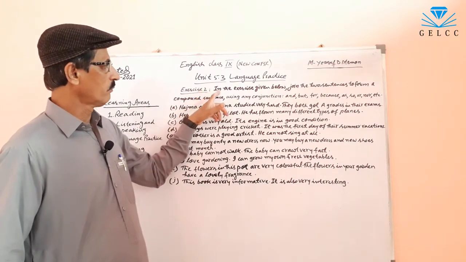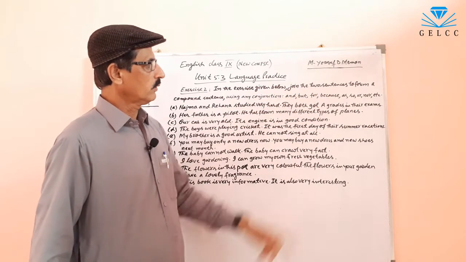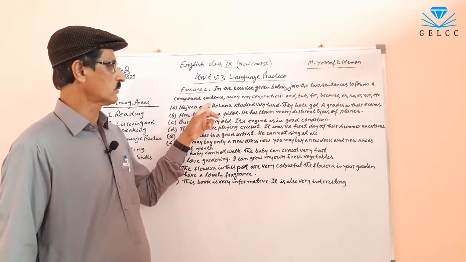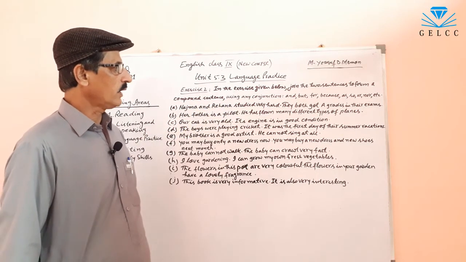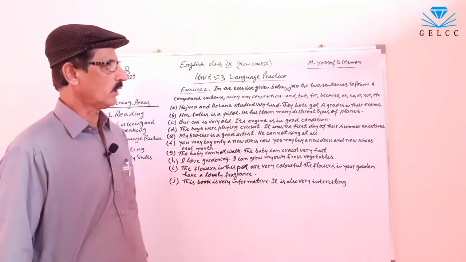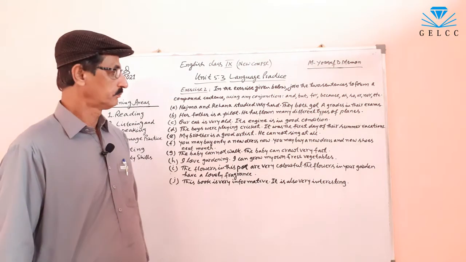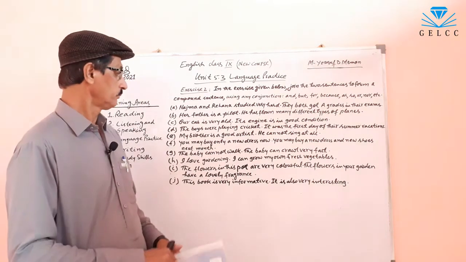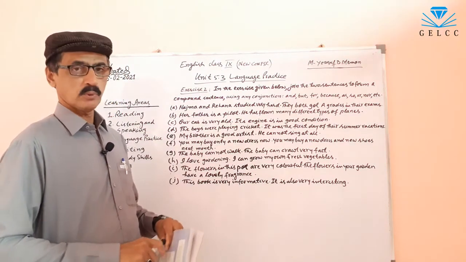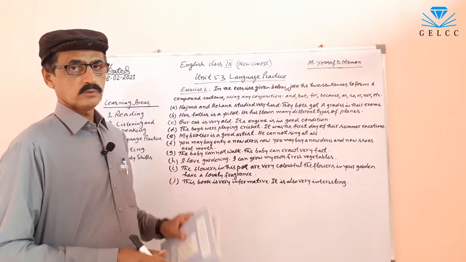Exercise number 2. In the exercise given below, join the two sentences to form a compound sentence using any conjunction: and, but, for, because, as, so, or, not, etc. We have to join the two simple sentences to form a compound sentence.